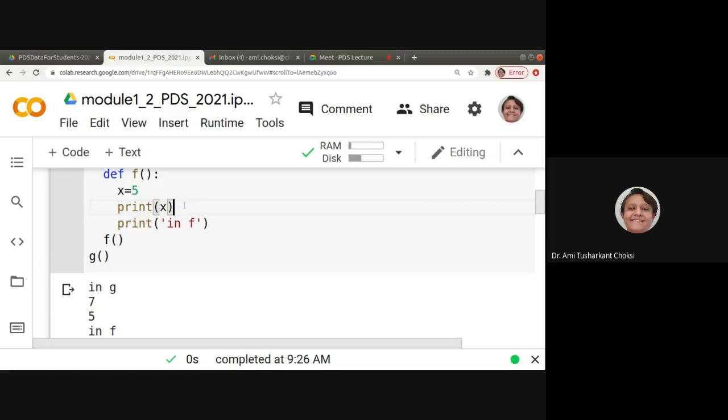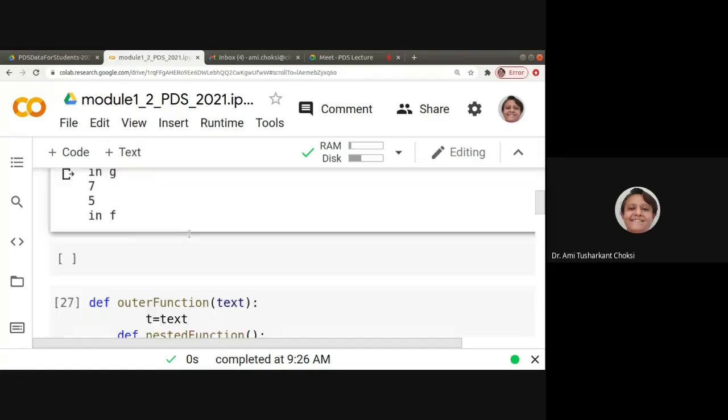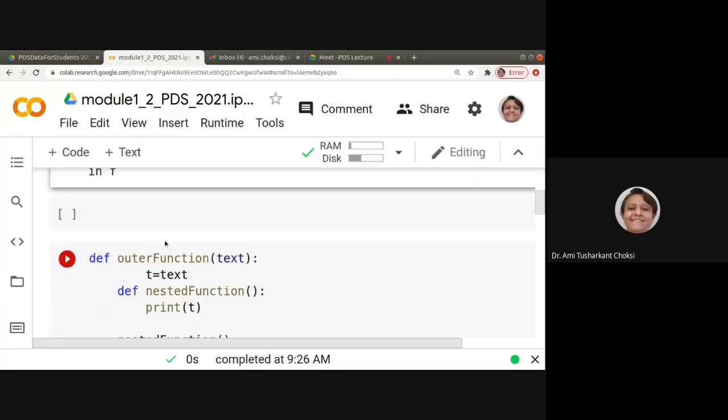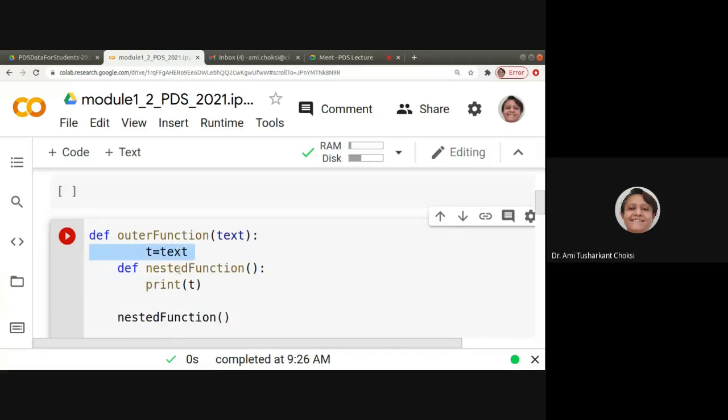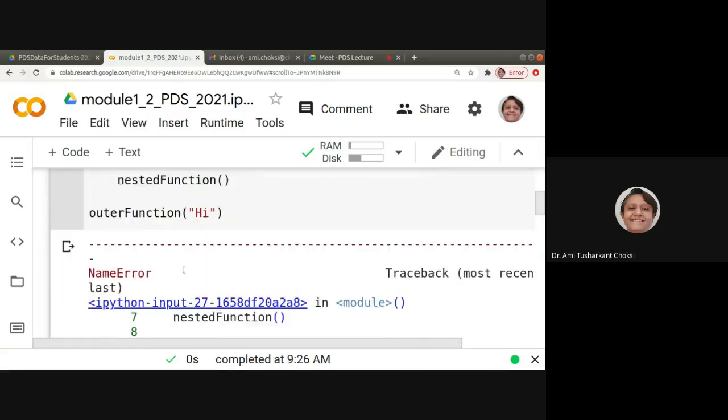Locally, whatever is there, that is available to us, right? Okay, so it is clear that if in the nested, inner function, a variable is used and it is not defined inside this inner function, it will search where? In the outer function. Okay, but the reverse is not true, right? Otherwise it will give us the name error, right? Okay.